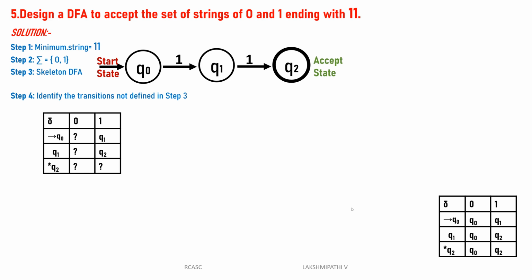Then only we can go for the undefined transitions. Undefined transition means q0 of 0, where it will go, we don't know that.